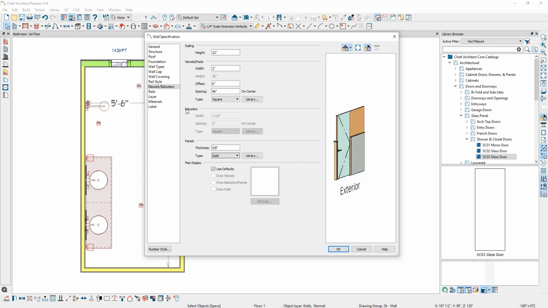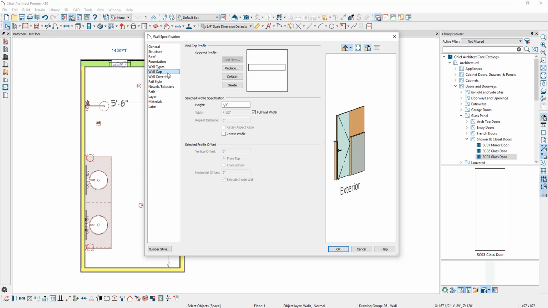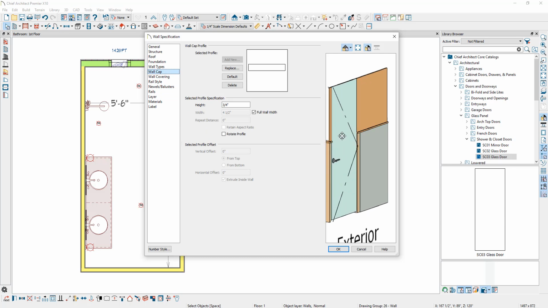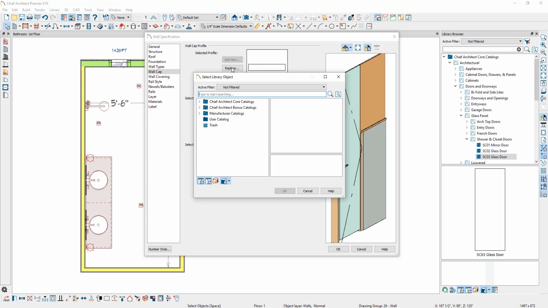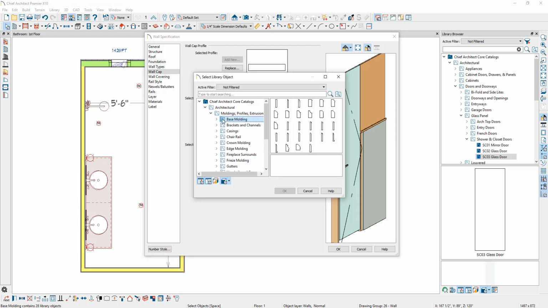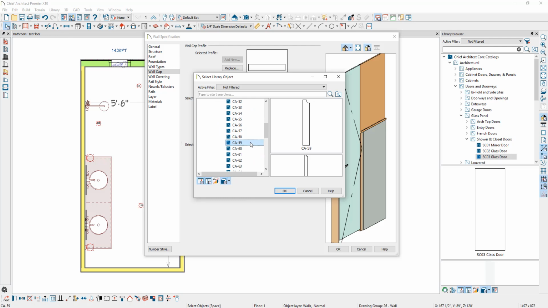Next, we're going to go to the Wall Cap panel. I'm going to zoom in on my preview a little bit here so you can see what it looks like. And what I'm going to do is choose the Replace option to replace our wall cap with a different molding profile. So I'm going to go to Chief Architect Core Catalogs, then the Architectural, Moldings, Profiles, and Extrusions, Base Moldings, and then I'm going to choose CA-59 and click OK.